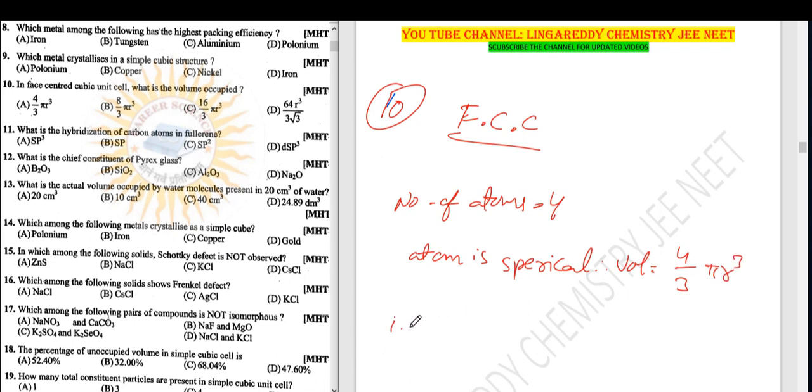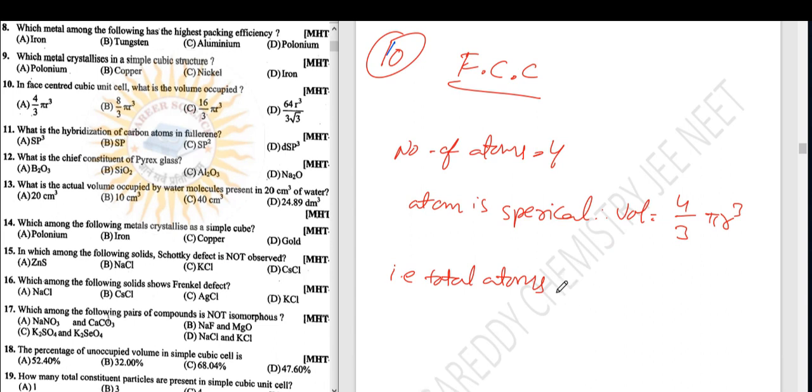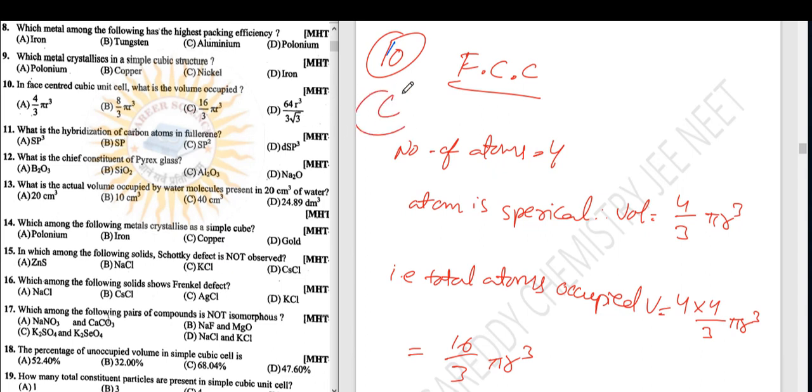The total occupied volume equals 4 into 4 by 3 pi r cube, that equals 16 by 3 pi r cube. 10th question, C is the option. Next.